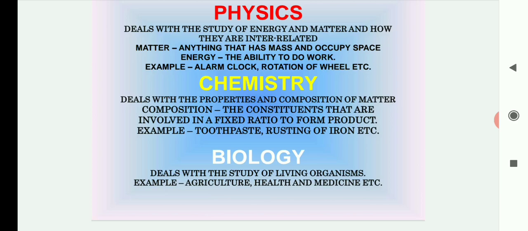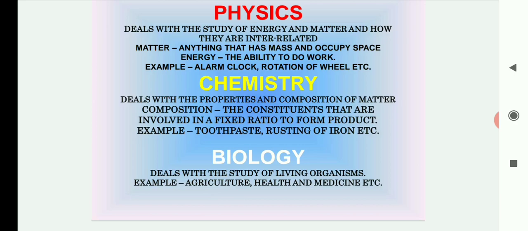For example, let's take an example. If we want to make water, what do we need? We need two atoms of hydrogen and one atom of oxygen. When we combine these atoms, we form water, that is H2O. So I told you two atoms of hydrogen and one atom of oxygen, which means the ratio is also there.